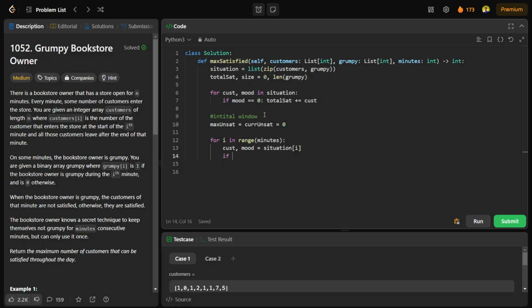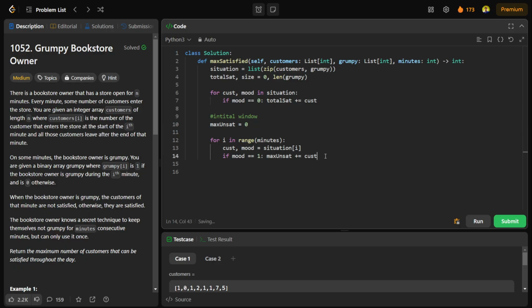Now if my mood is equal to 1, that means this can be added to our satisfied customers. Here I need to add the customers. Initially I can have this as 0.